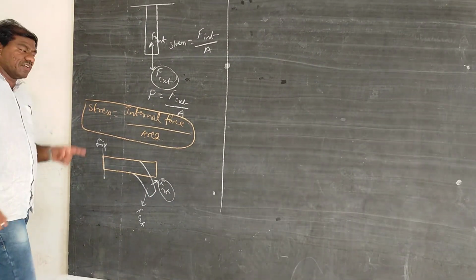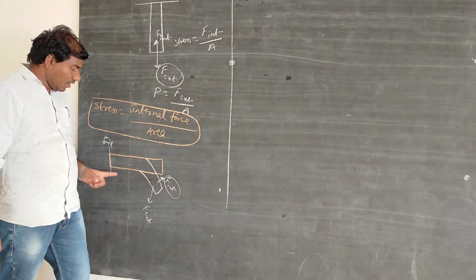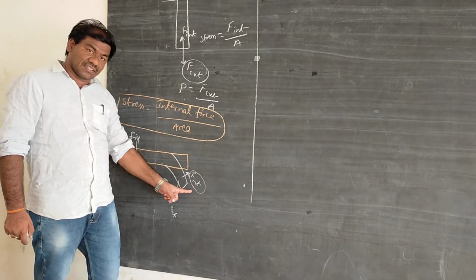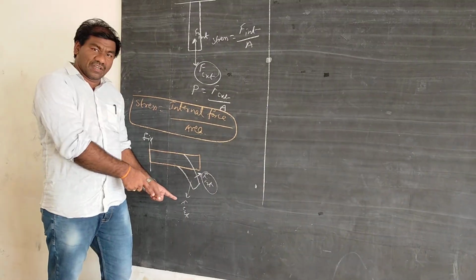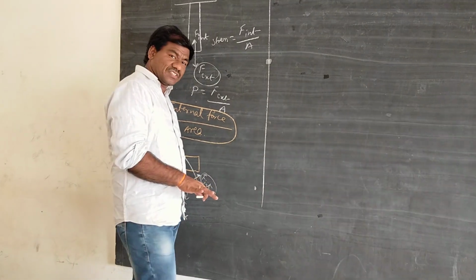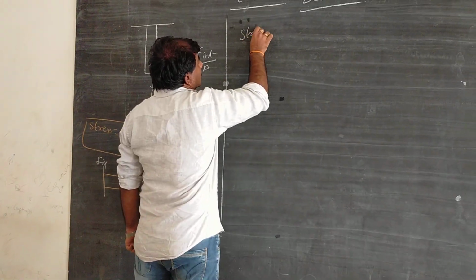That means if I want to find the stress, definitely I have to deform the body. On deforming, what happens? I can feel the stress. So if I am deforming the body, that means its dimensions are changing, right? Whenever the dimensions are changing, the change in the dimensions is called what?